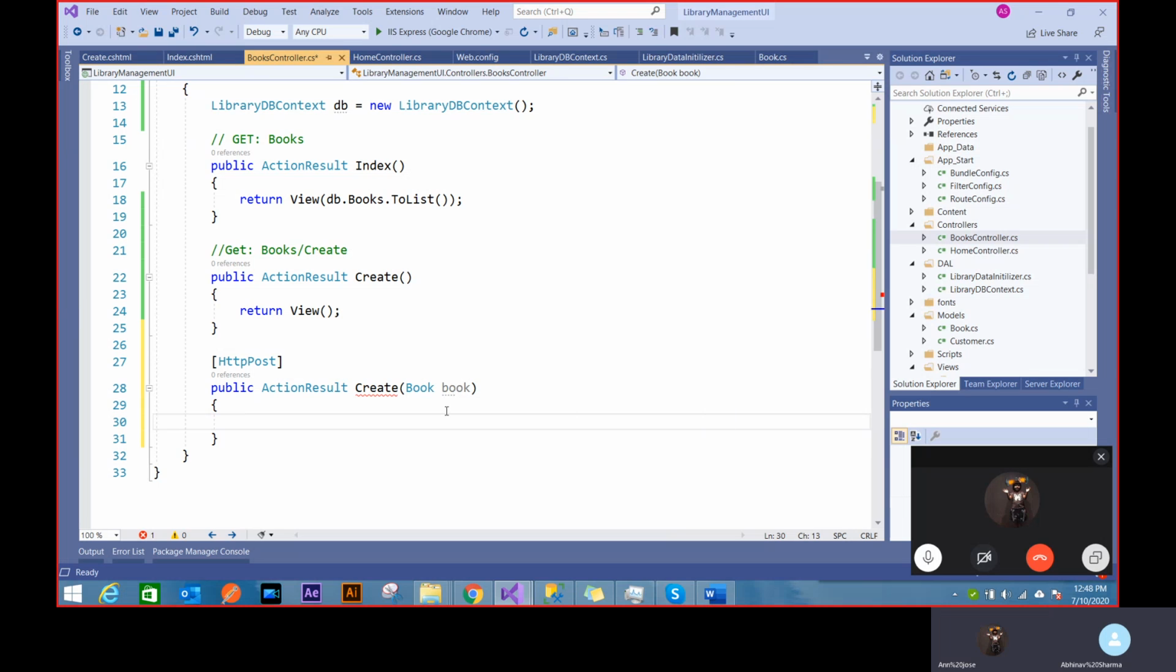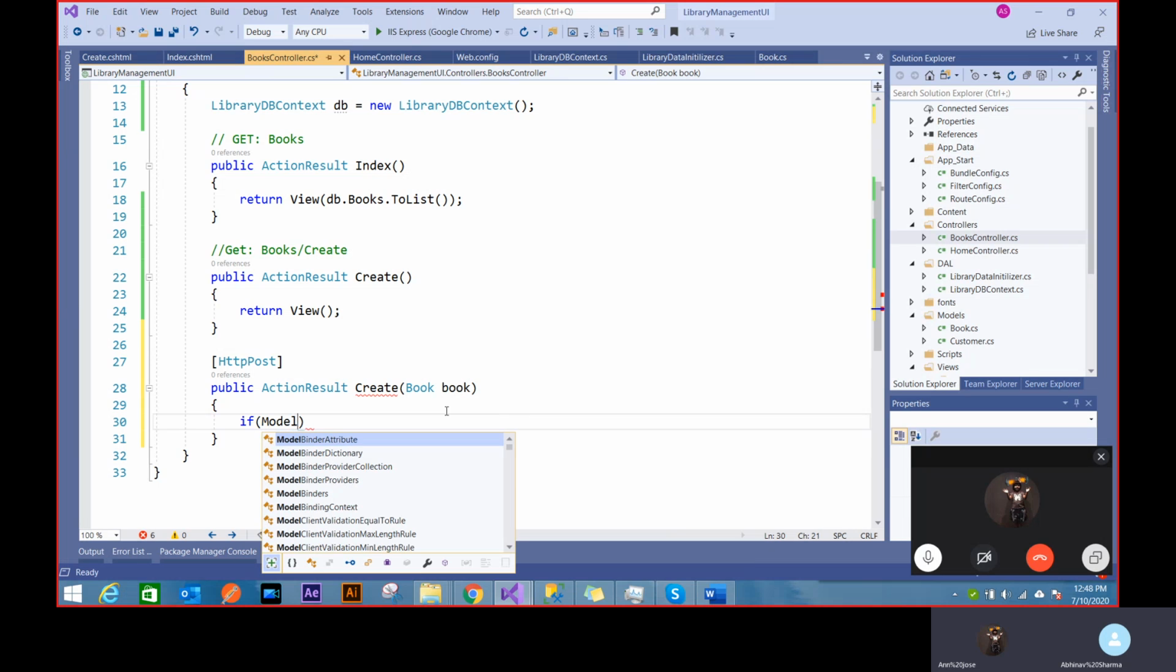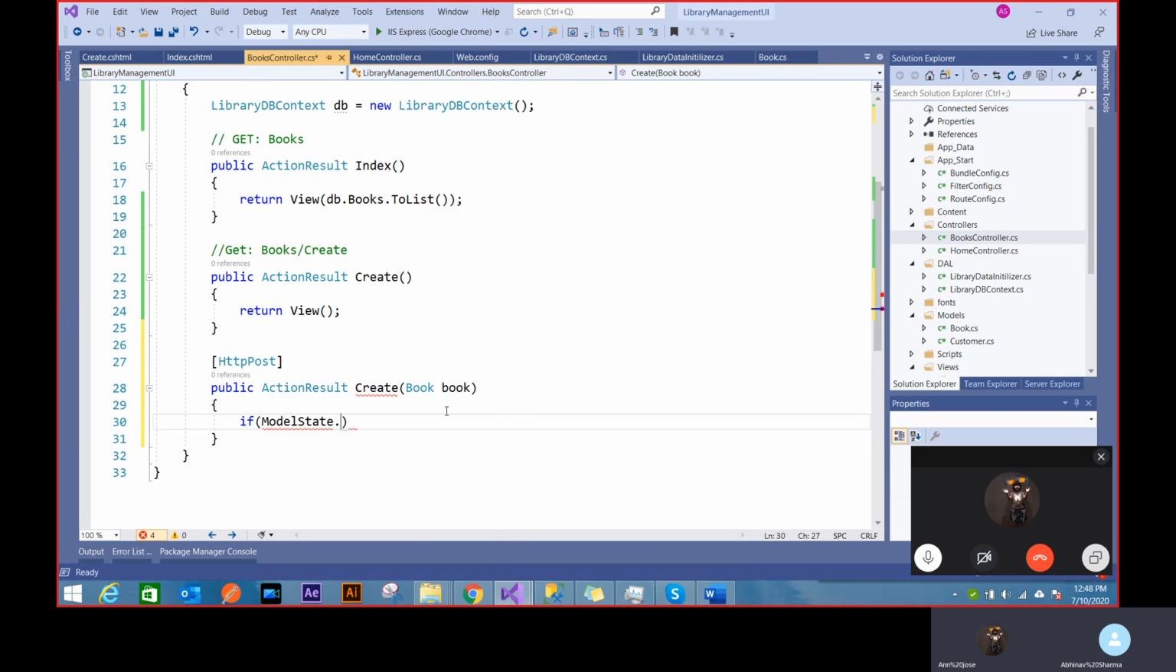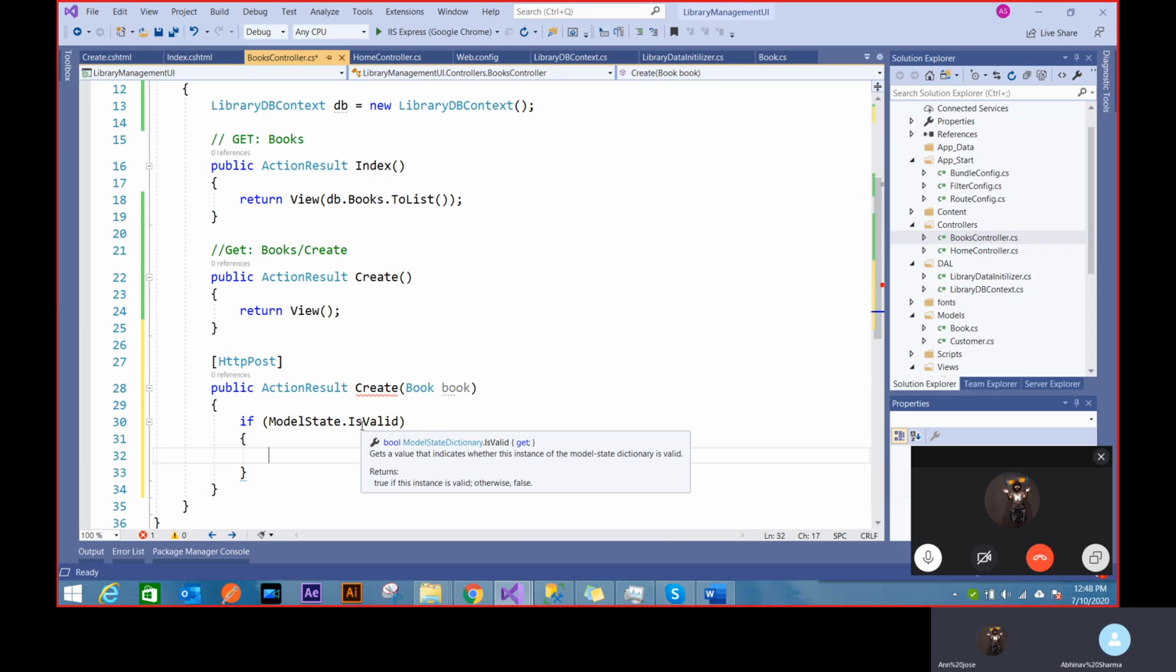Then there's something called model state dot is valid. What this does is, as soon as this is fired, if I missed out a required field, then this state becomes invalid. Otherwise, the state is valid. That's how model state works. So if model state is valid, then only can I put this record inside the database.